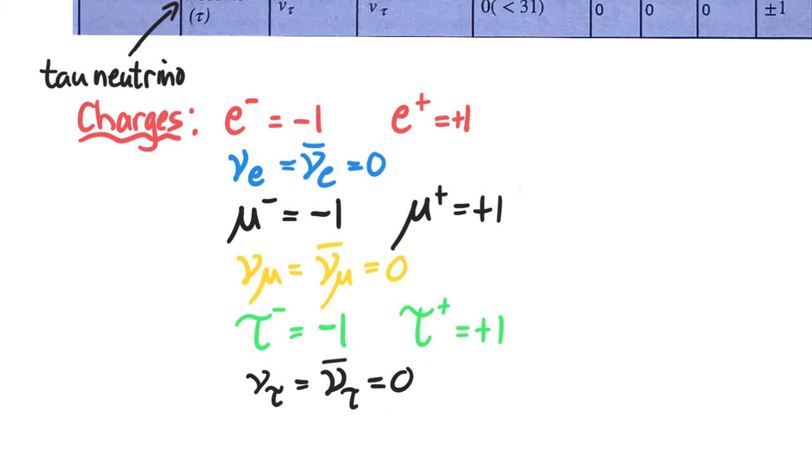So we see a pattern here where we have very light leptons, the electrons, with the associated neutrino and antineutrinos. Then we have the heavier muon with its antiparticle, with its associated neutrinos. And then we have the heavy lepton and its antiparticle, the tau, with its associated neutrinos. So we see there's a pattern here.